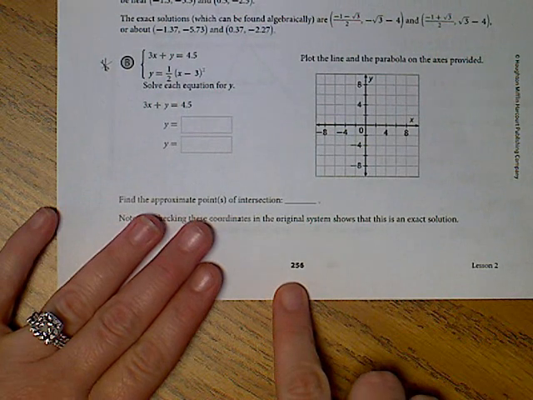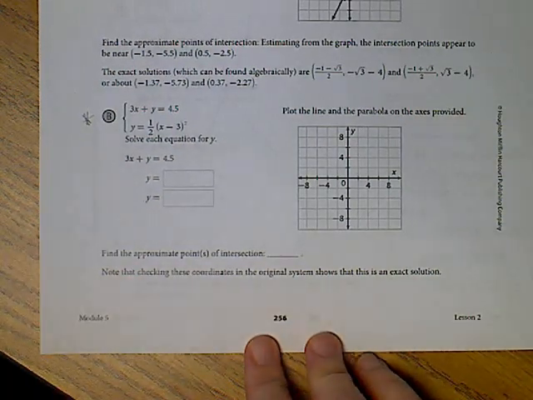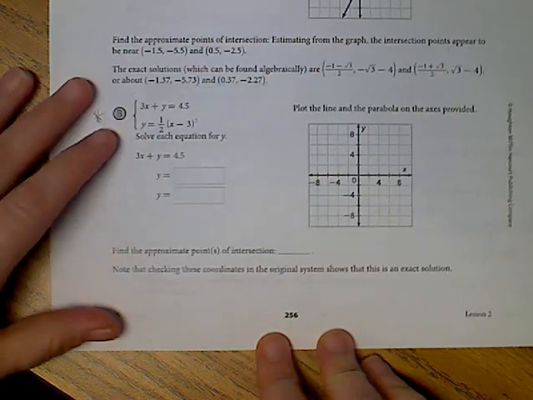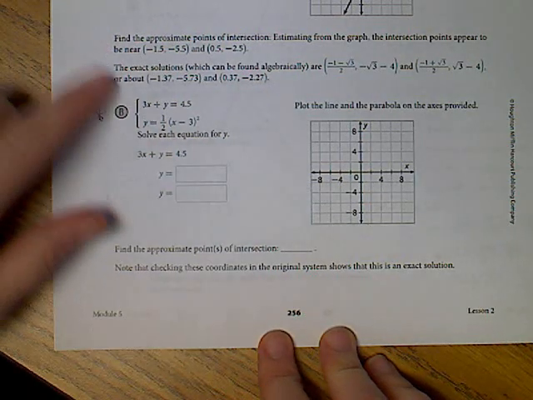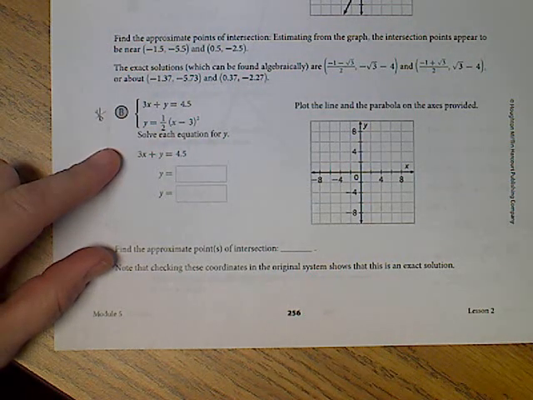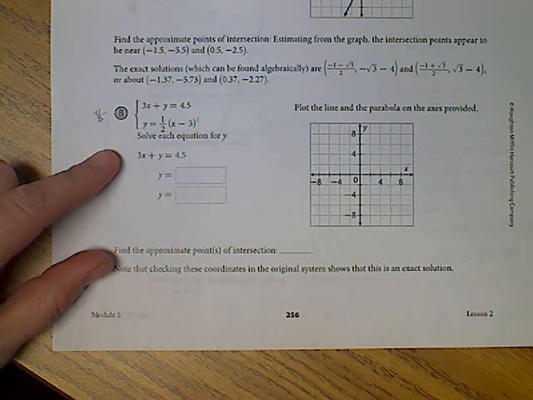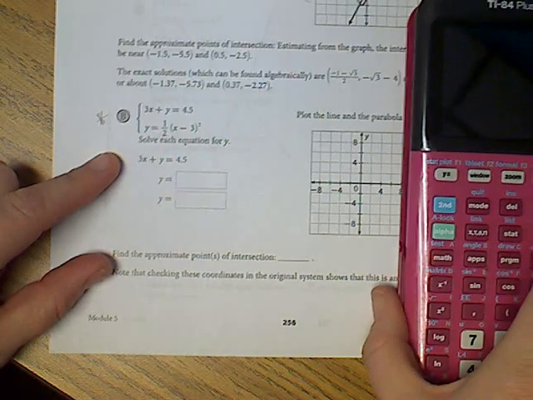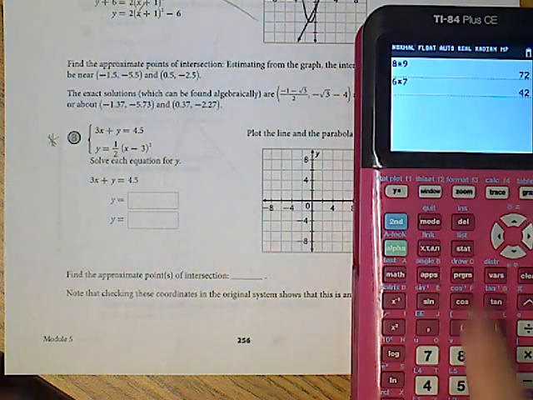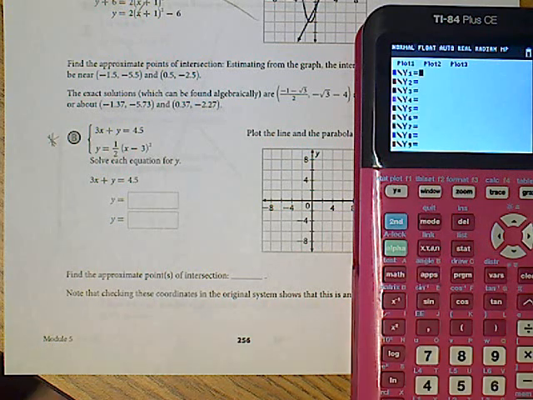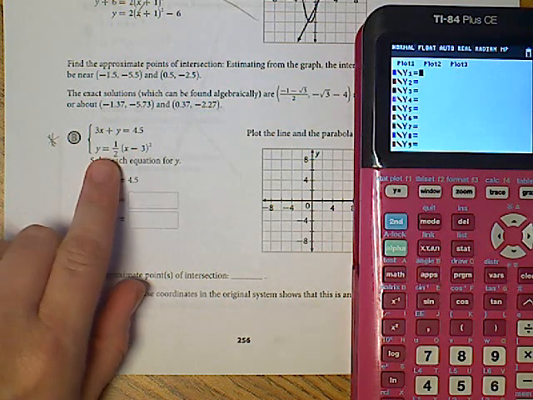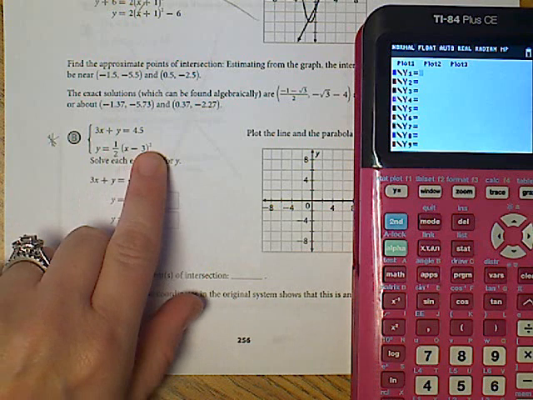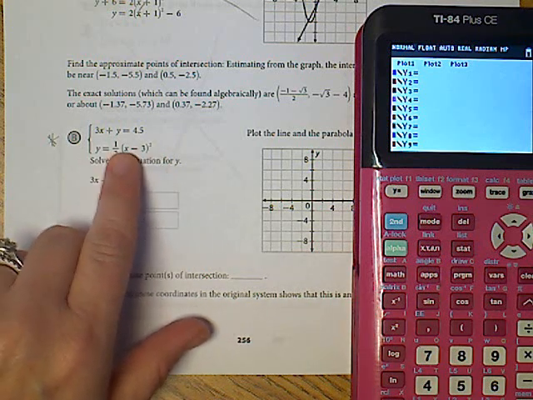We're going to turn to page 256, and we're going to ignore the first problem that they gave us because it's kind of a mess. Your book didn't do a great job of this, so what you need to know is that in order to put them in the graphing calculator, which is what we want to do so we can look at the picture, we've got to have them into y equals. This one is my parabola. It's squared, so I know it's a quadratic, makes a parabola.